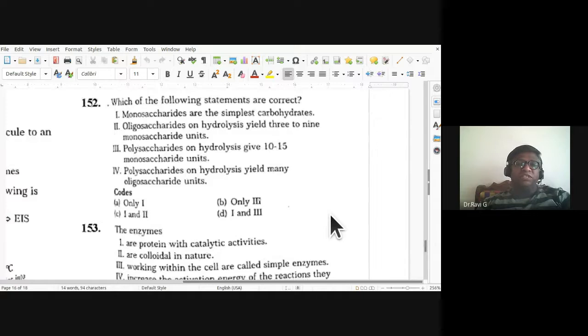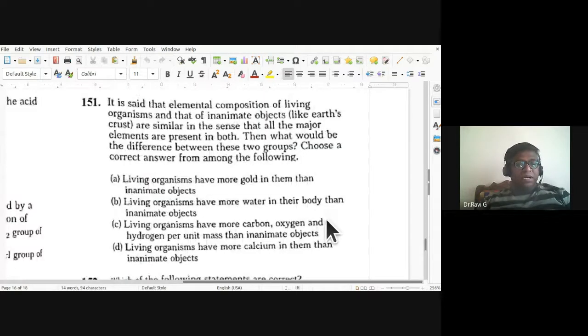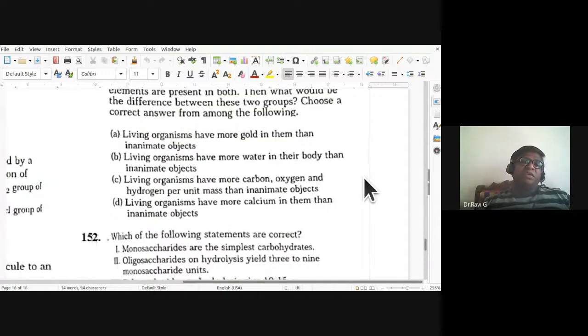151st. It is said that the elemental composition of living organisms and that of inanimate objects are similar in the sense that all the major elements are present in both. Then what would be the difference between these two groups? Living organisms have more gold in them than inanimate objects.